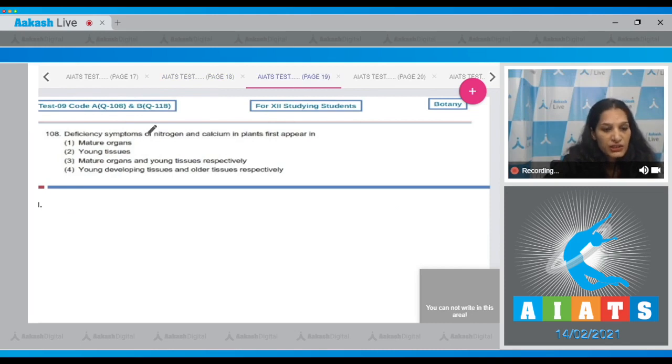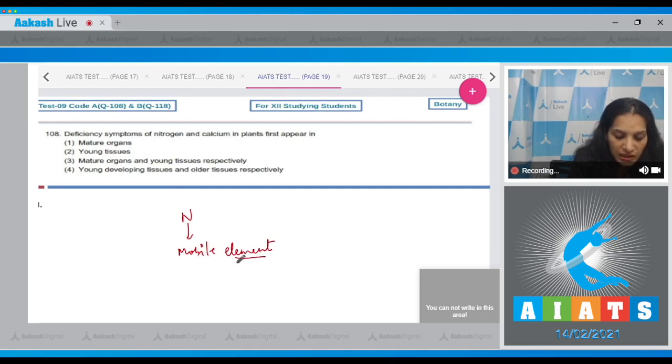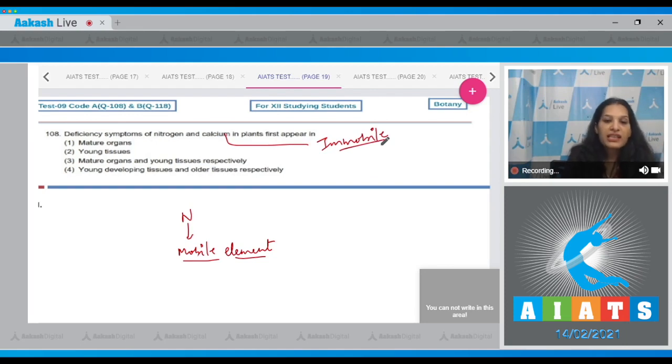Question number 108. Deficiency symptoms of nitrogen and calcium in plants first appear in... Nitrogen is a mobile element. So if it is a mobile element, then definitely it will move to the young tissues and there will be no deficiency in the young tissues, but yes, there will be deficiency in the mature organs. Whereas on the other hand, calcium is an immobile element. If it is immobile, there will be no deficiency in the older tissues, but yes, the young tissues will be deficient for the calcium if there is a scarcity of calcium.